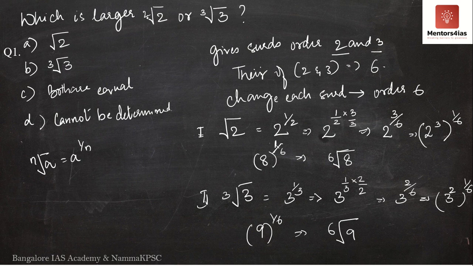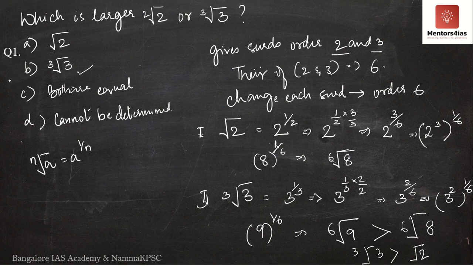Earlier, since the orders were different, it was difficult for us to determine which number was larger. But now, since the order is the same, it is the 6th root of 8 and the 6th root of 9, we can obviously determine that the 6th root of 9 is greater than the 6th root of 8. So, if the 6th root of 9 is greater than the 6th root of 8, what does this mean? The cube root of 3 is greater than the square root of 2. Therefore, the correct answer is cube root of 3.